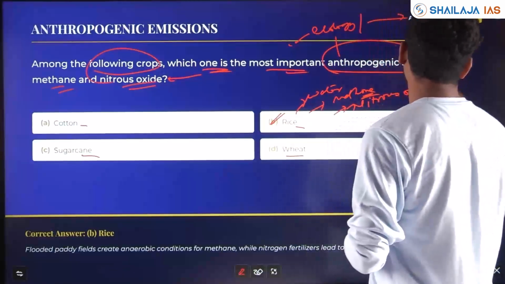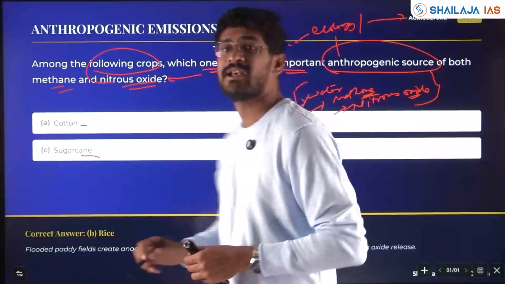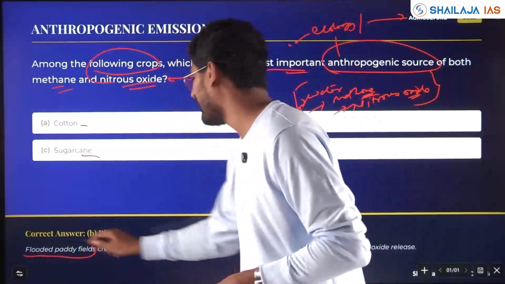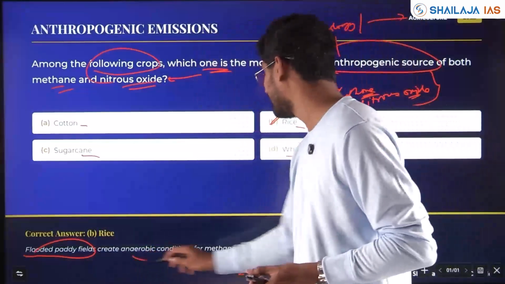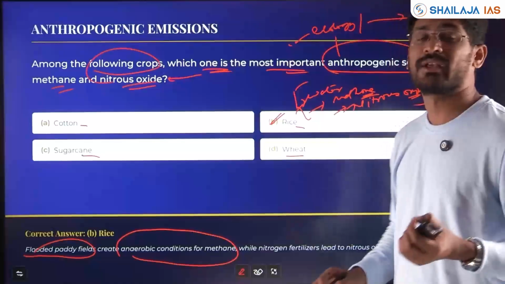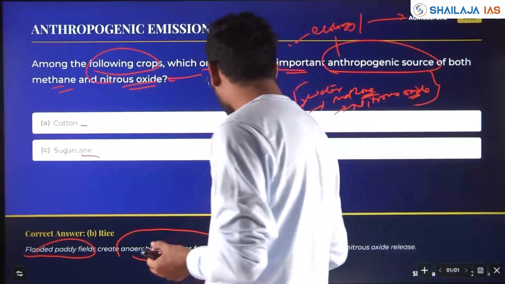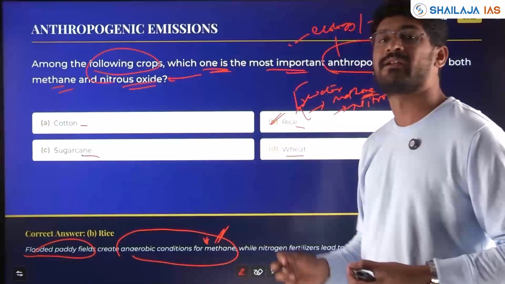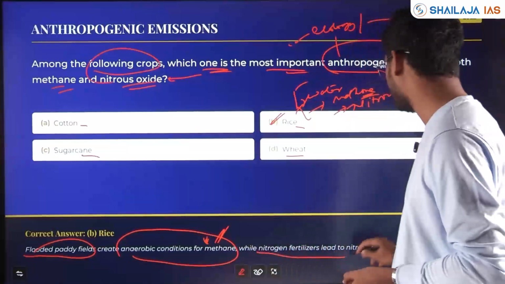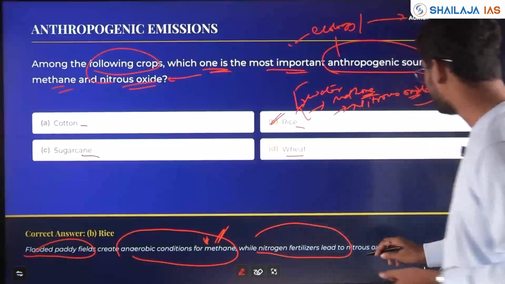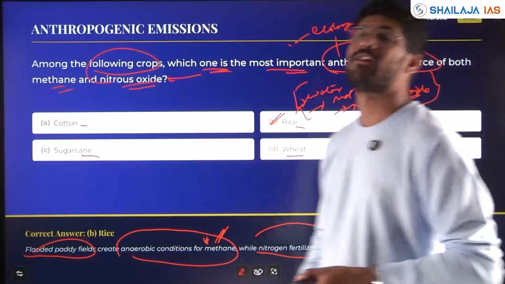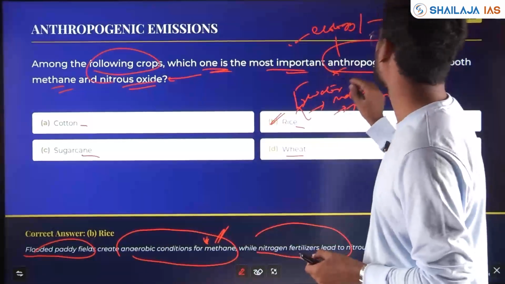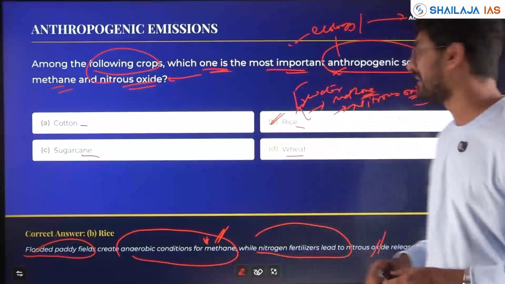It was in news, in current affairs, and it is one of the issues when we grow rice. So the answer is rice. Flooded paddy fields create anaerobic conditions for methane production. Anaerobic bacteria create methane in conditions with no oxygen, while nitrogen fertilizers that we use in paddy fields cause nitrous oxide release. So rice is one of the important reasons for the anthropogenic emission of methane and nitrous oxide.